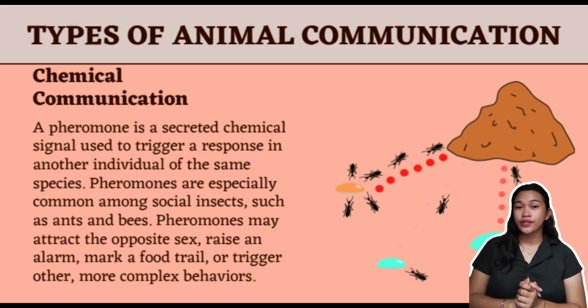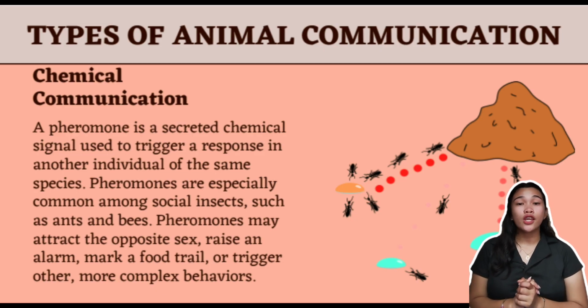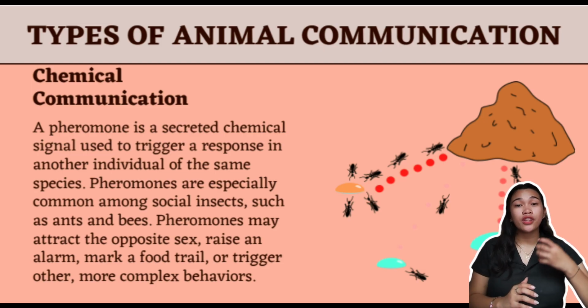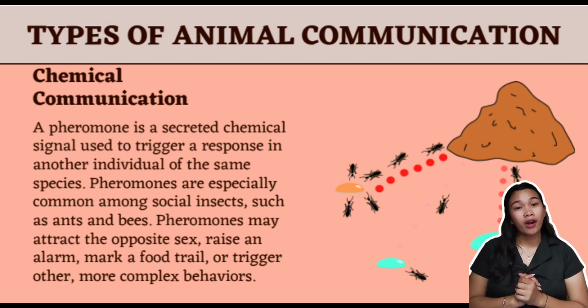Another example is dogs and cats. They use urine to mark their territories so that if other animals come, they would know that this is already marked as someone's territory. This is the way of their communication. They are using their sense of smell to mark a trail or a territory.